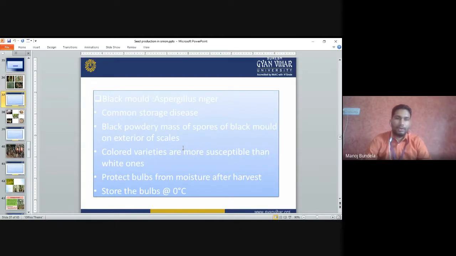Black mold is mainly caused by Aspergillus niger. It is a common storage disease. The black powdery mass of spores of black mold appears on the exterior of scales. The colored varieties are more susceptible to black mold as compared to the white ones. Protect the bulb from moisture. Store the bulb at 0 degree centigrade temperature. So we will store the bulb at 0 degree centigrade for black mold.